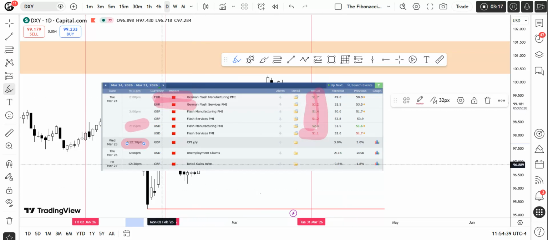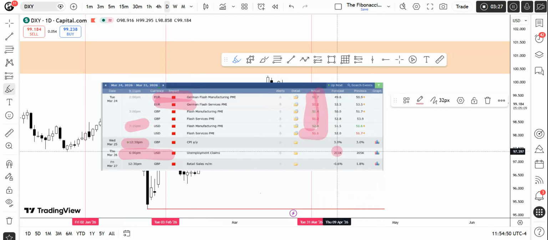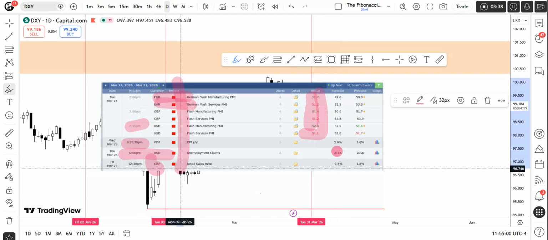After that, we have no news on the USD from Tuesday up to Thursday. On Thursday, we have the unemployment claims, forecasted at 211K, and let's see how the number goes. On Friday, we have the retail sales MOM, but that's for the GBP, not the USD. So the majority of this week we are lacking USD volatility. But let's see how exactly this week plays out, because there's war tension going on in the Middle East, and other things going on in the geopolitical situation.